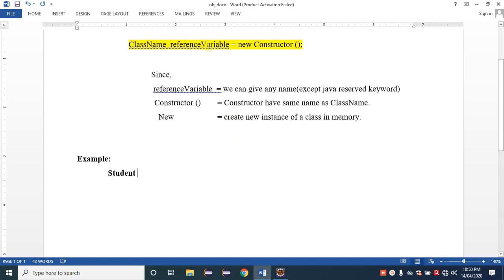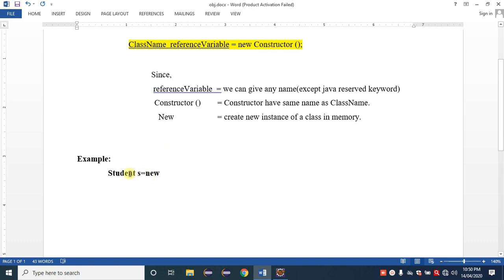We can give any name as a reference variable, but we don't use a Java reserved keyword here. So here I am simply using s as a reference variable, then an equal sign, then the new keyword, and lastly the constructor.